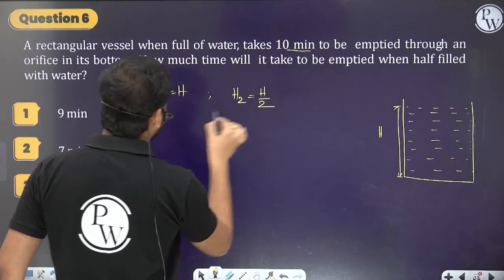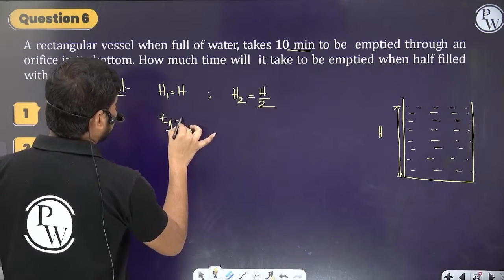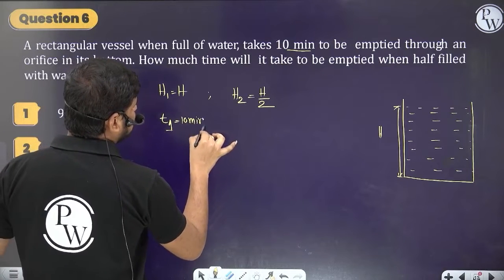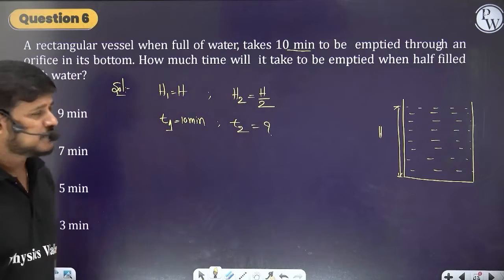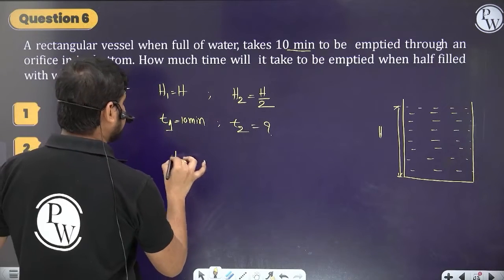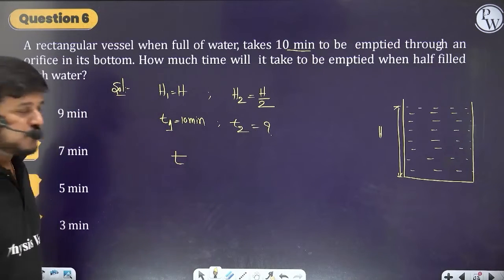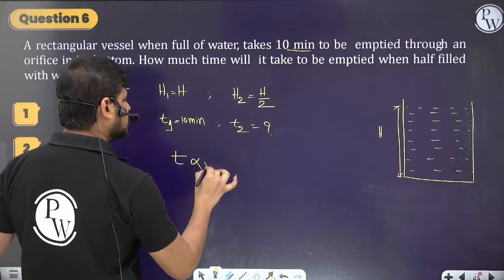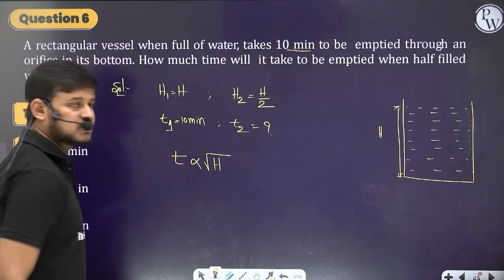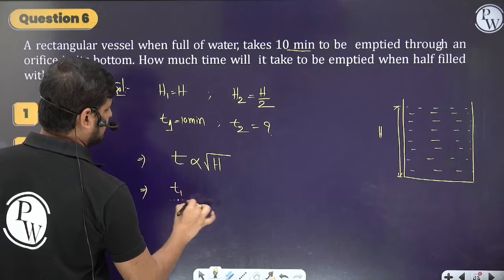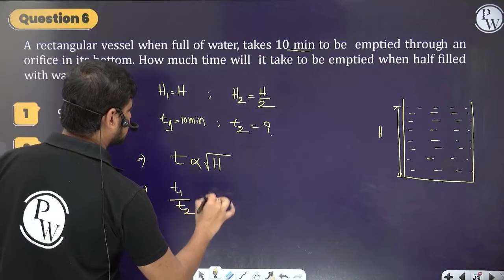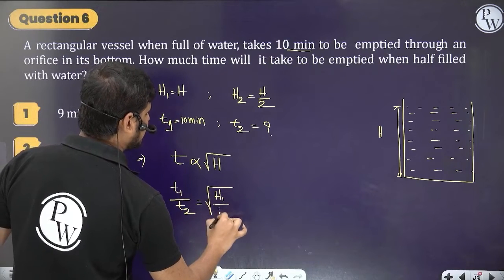So here the time taken, let it be t1, which is 10 minutes. Then what's the time taken when it is half filled? The simple concept: we know that the time taken to empty the open vessel is directly proportional to root h. So you can write the formula t1 by t2 is equal to root over h1 by h2.